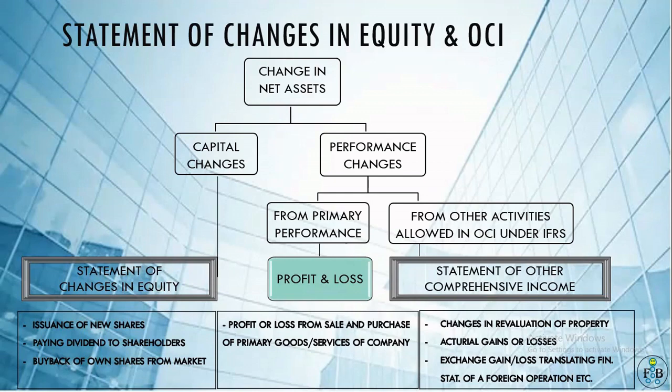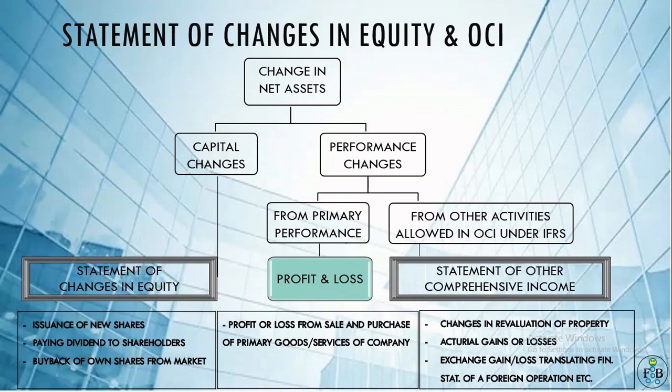There are some other reasons also, like actuarial gains or losses. These are related to PF, gratuity and others. There are some provisions made by the company, and in some scenarios there may be some profit. So any profit contribution due to these actuarial gains or losses is shown in the statement of other comprehensive income.